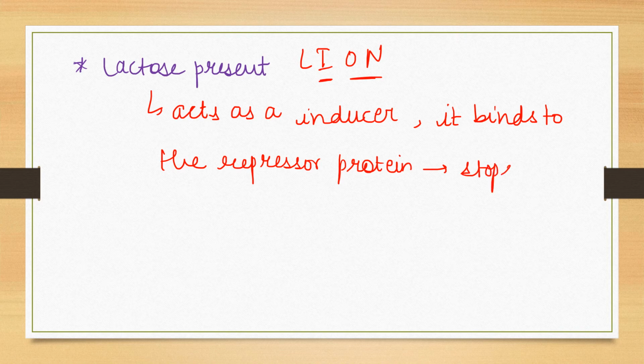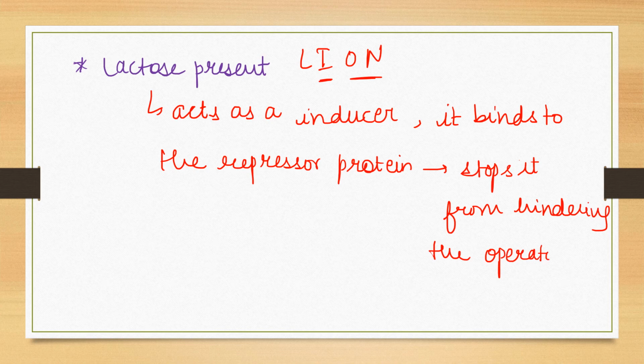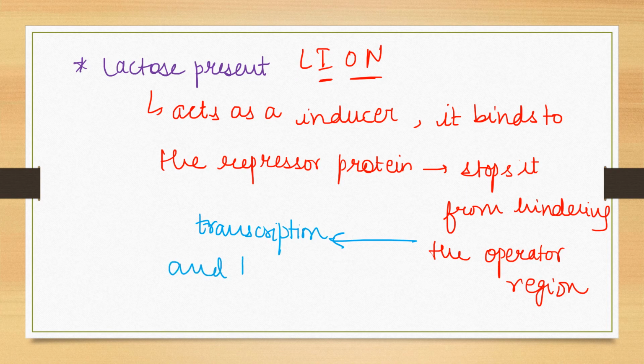It stops it from going to the operator region, from hindering the operator region. तो अब वो ऑपरेटर रीजन पे नहीं जा पाता, तो proper transcription and translation occurs.